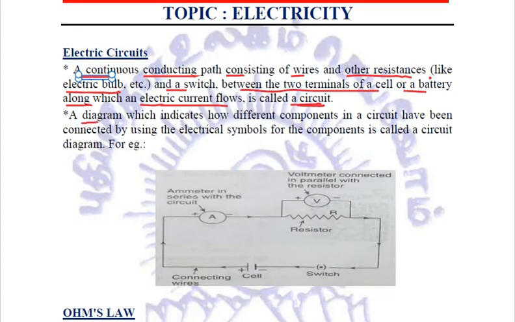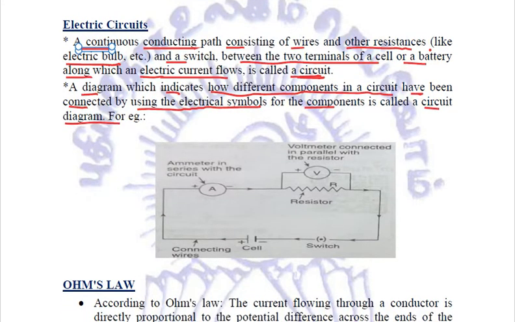When in a diagram we indicate how different components in a circuit have been connected by using the electrical symbols for the components, such a diagram is called a circuit diagram. Just trying to have an example of a circuit diagram. This is a circuit diagram.